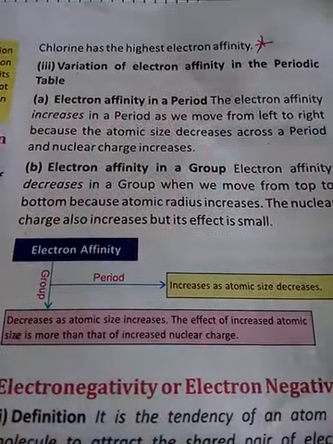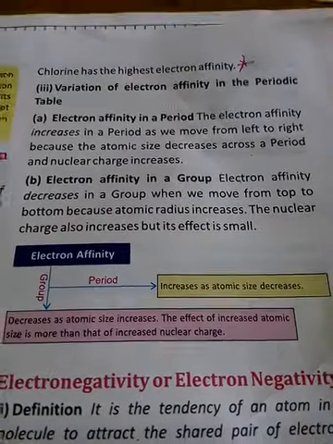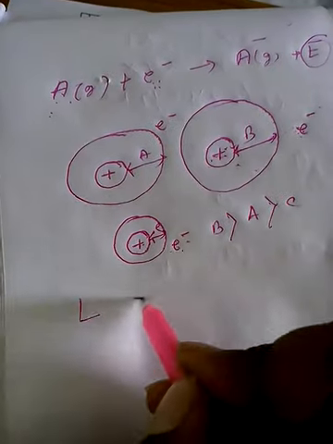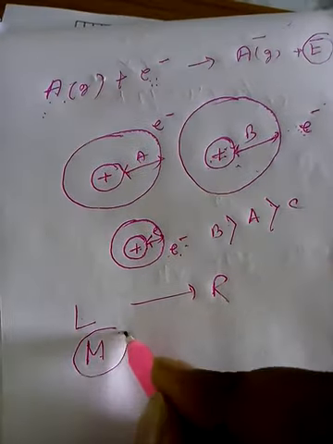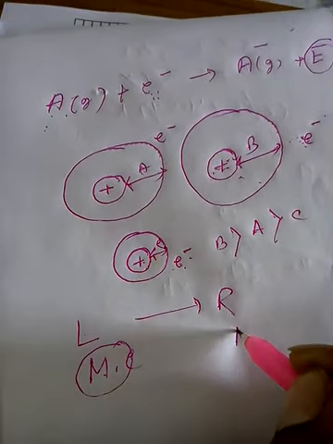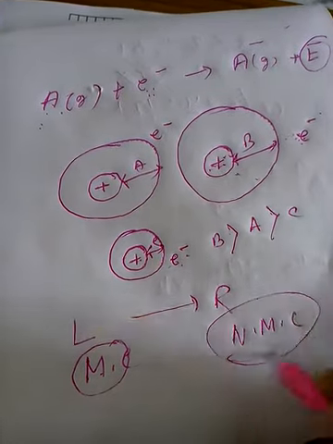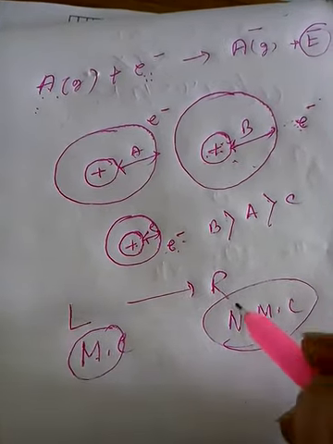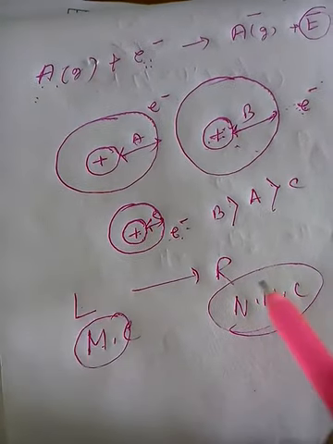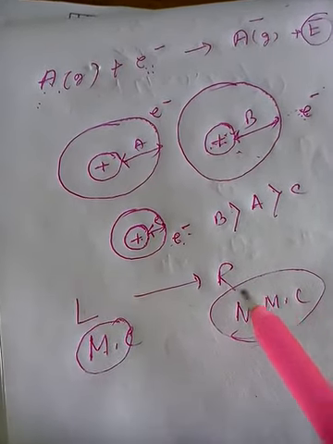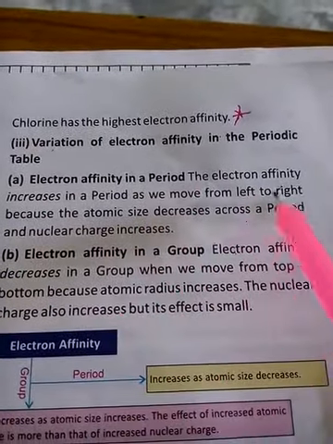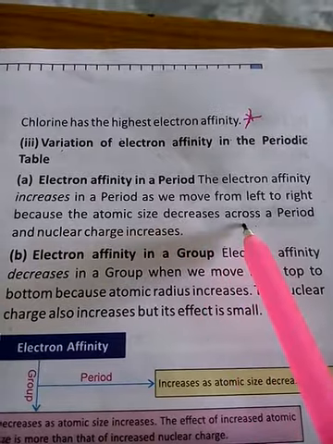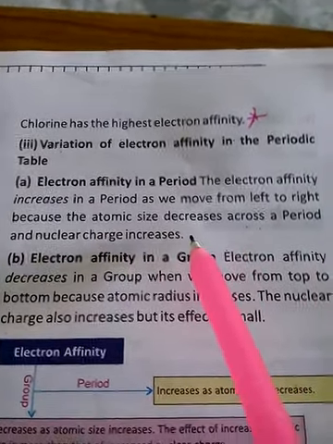Now the third point, variation of electron affinity in the periodic table. What happens when you move from left to right in the periodic table? Generally on the left side you will get the metallic character, and on the right side you will get the non-metallic character. So generally the non-metals have greater electron affinity. So moving across the period from left to right, electron affinity increases, because the atomic size decreases across a period and nuclear charge increases.